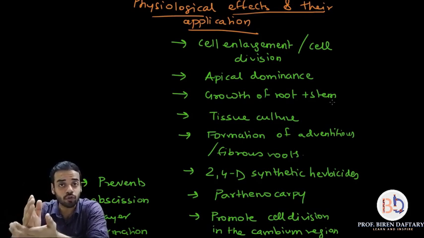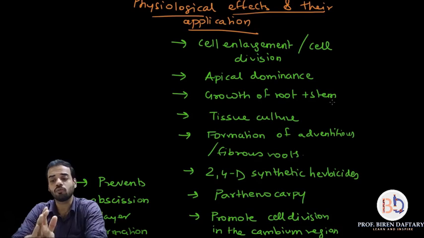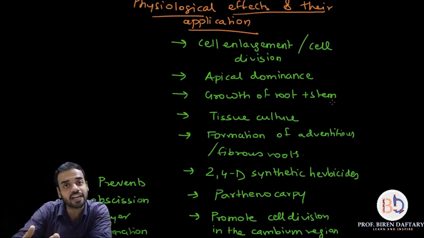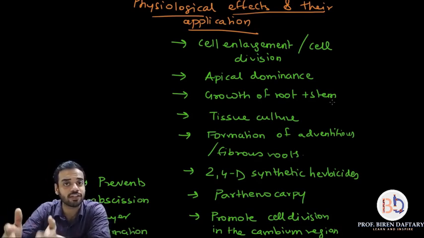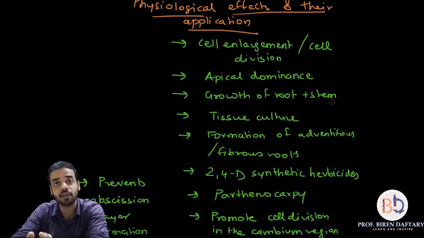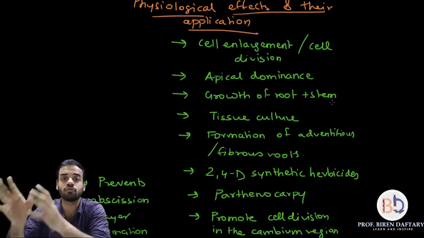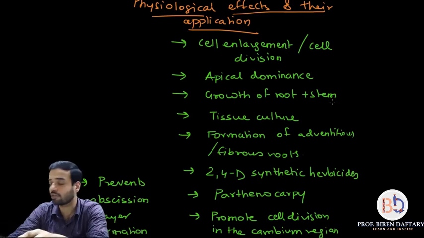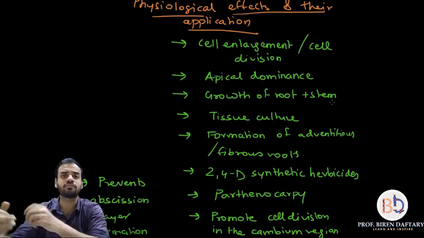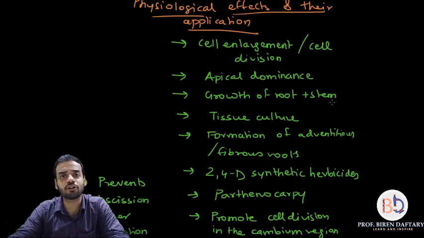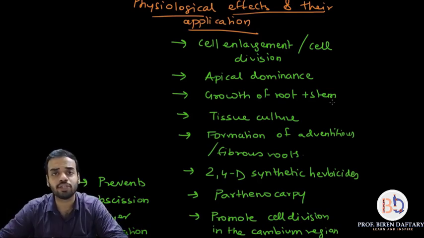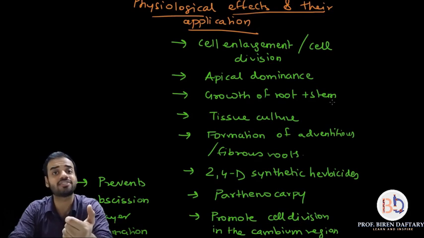That 2,4-D, which is a synthetic auxin, kills all the dicot weeds, dicotyledon weeds which you don't want, and it saves your monocot plants which you want to save. For example, if you are growing jawar, which is monocot, and there are certain dicot weeds growing around it, those weeds will also absorb the water and nutrition from the soil, so jawar will get less nutrition.